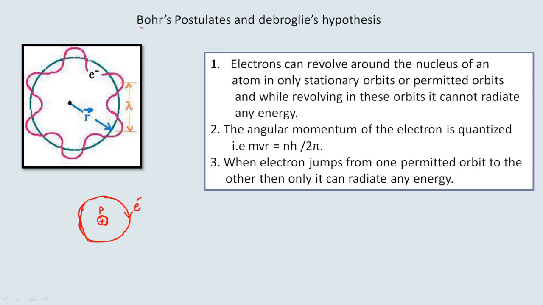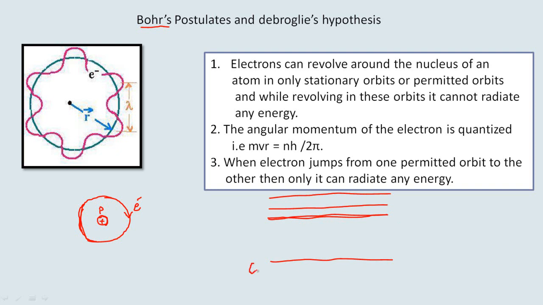So what Bohr did is he studied the hydrogen atom spectra, and from the hydrogen atom spectra he observed the various transitions in case of the hydrogen atom. So according to classical physics, the energy levels associated with the atom are continuous in nature. But on the other hand, from the hydrogen atom spectra, he observed that the energy levels are not continuous in nature, but the energy levels are discrete in nature.